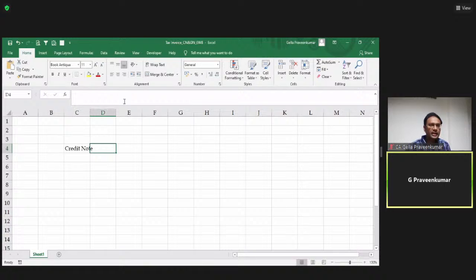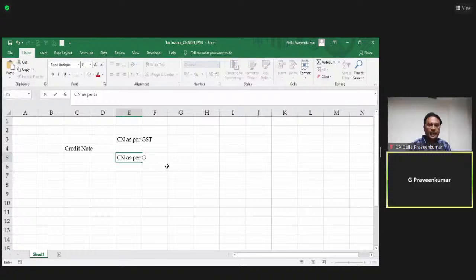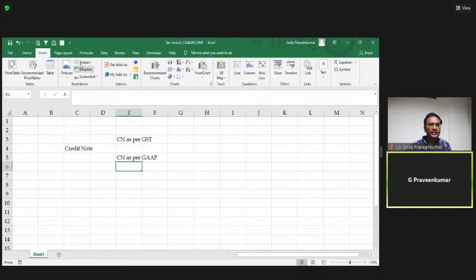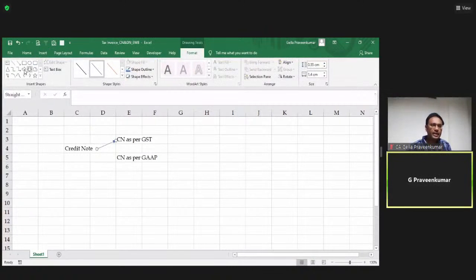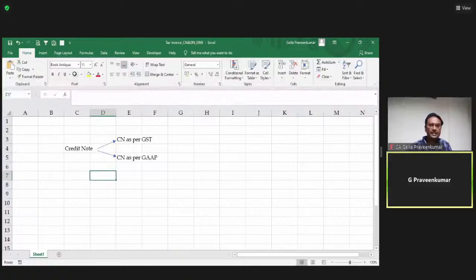This credit note, I would put into 2 categories. Credit note as per GST, credit note as per GAAP, generally accepted accounting principles. So I have bifurcated my credit note into a credit note which is issued as per GST law. I also have a credit note which is issued as per my GAAP, generally accepted accounting principles.